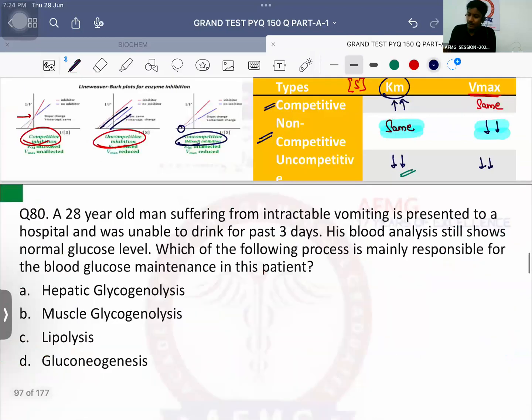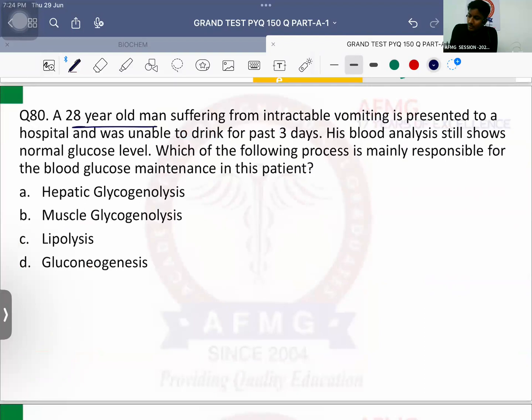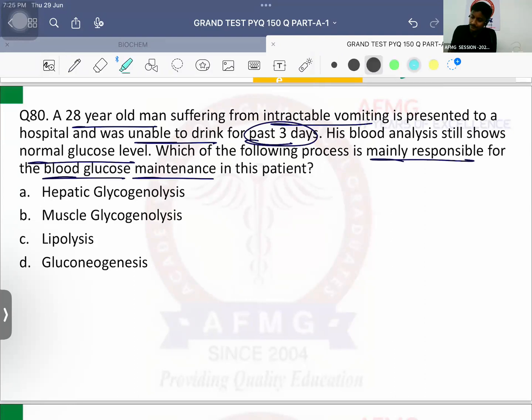Question number 80. A 28-year-old man suffering from intractable vomiting presented to a hospital and was unable to drink for the past 3 days. His blood analysis still shows a normal blood glucose level. Which of the following processes is mainly responsible for blood glucose maintenance in this patient?